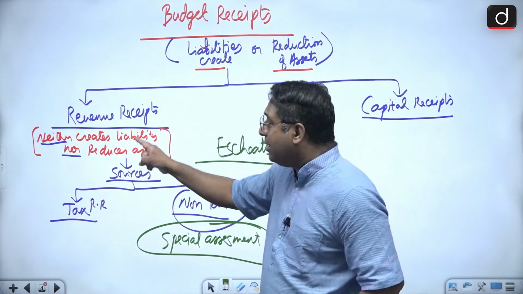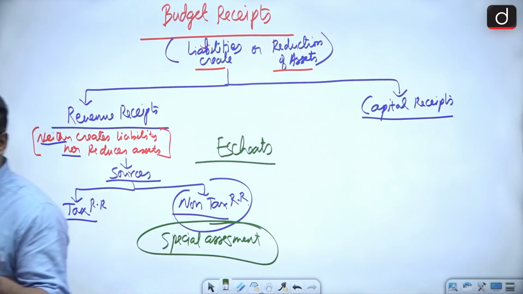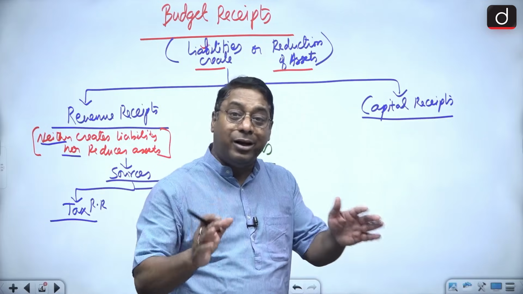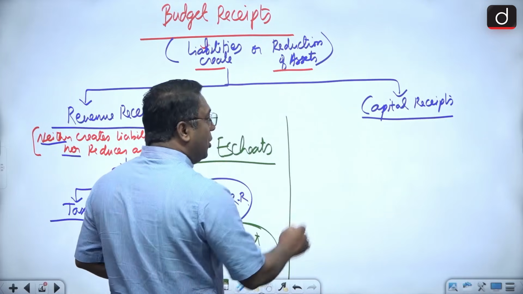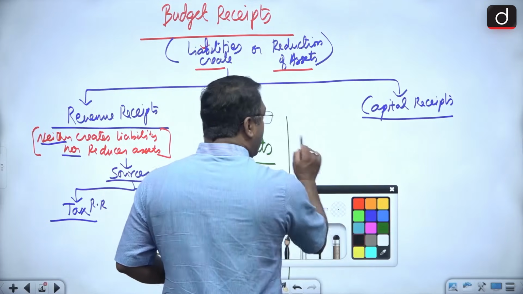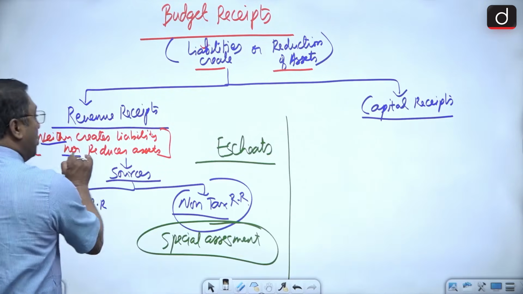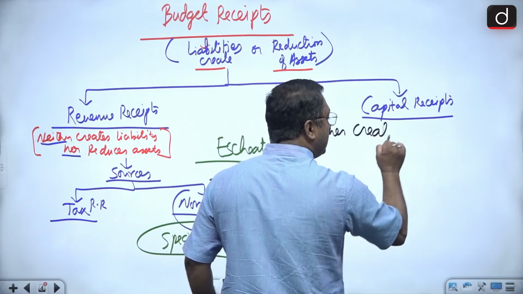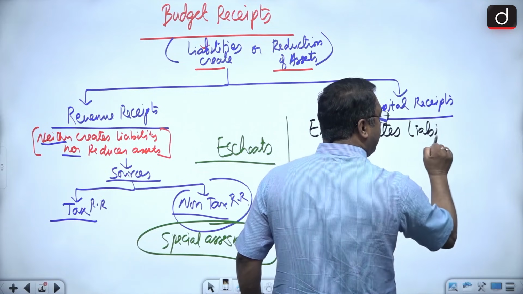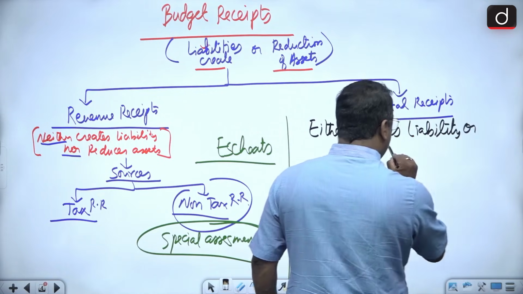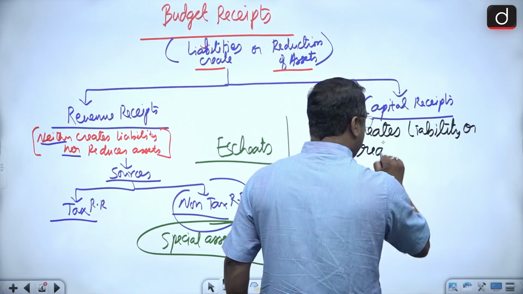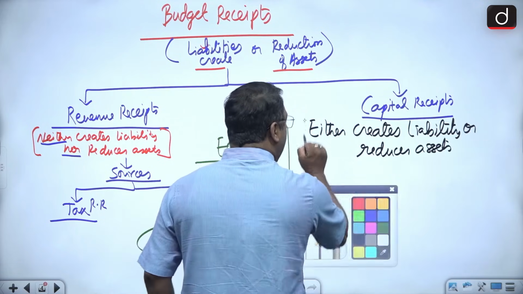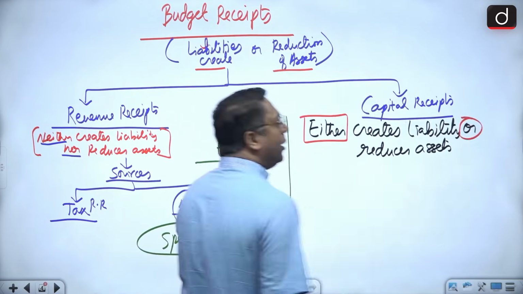And what is one more thing? That neither it is creating liability nor it is leading to reduction of assets. I think it's very loud and clear to all of you. Next thing is that we are going with the capital receipts. Now capital receipts, here neither and nor were used. Here either creates liability or reduces assets. So here there is either creating liability or reducing asset.